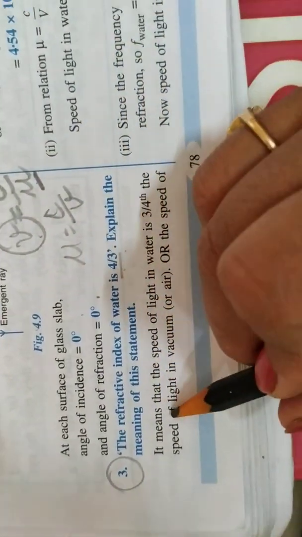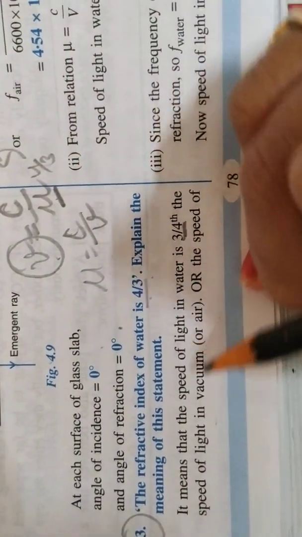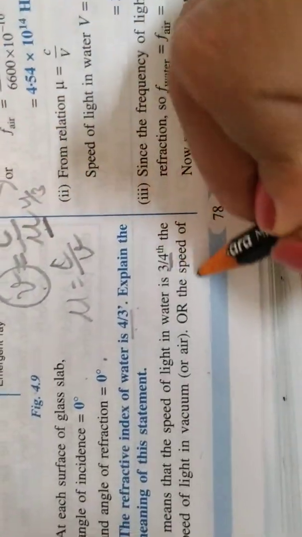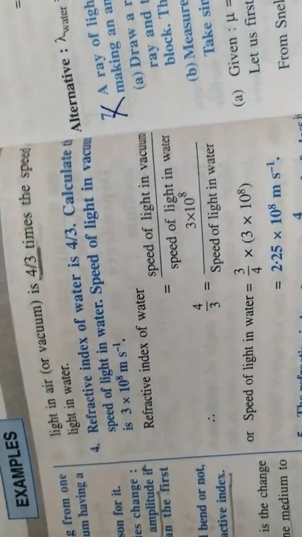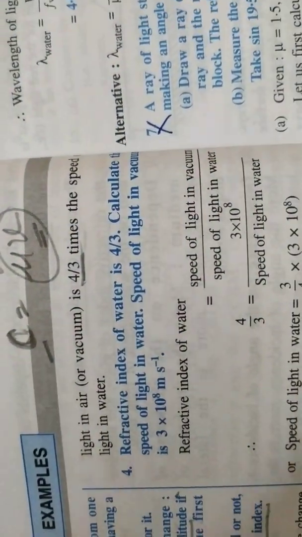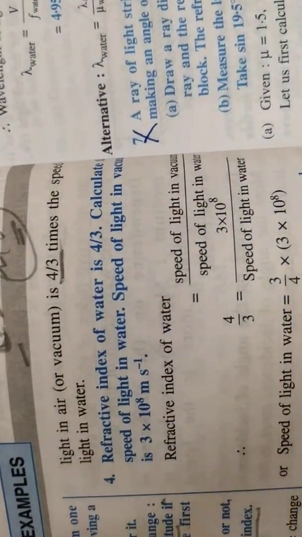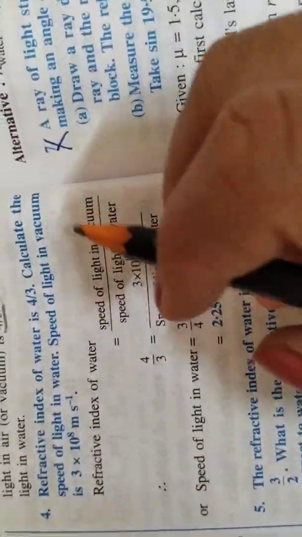So you may write, it means that the speed of light will become 3 by 4, because 4 by 3 will become 3 by 4 in that medium. Then the speed of light will be reduced. Or you may write, the speed of light in air is 4 by 3 times the speed of light in water. It's an easier method to say, if mu is equal to c by v, then c, the velocity of light, is mu times the velocity of light in that medium. The velocity of light in air is mu times the velocity of light in that medium. That's it. Next comes the numerical problem based on the refractive index formula.